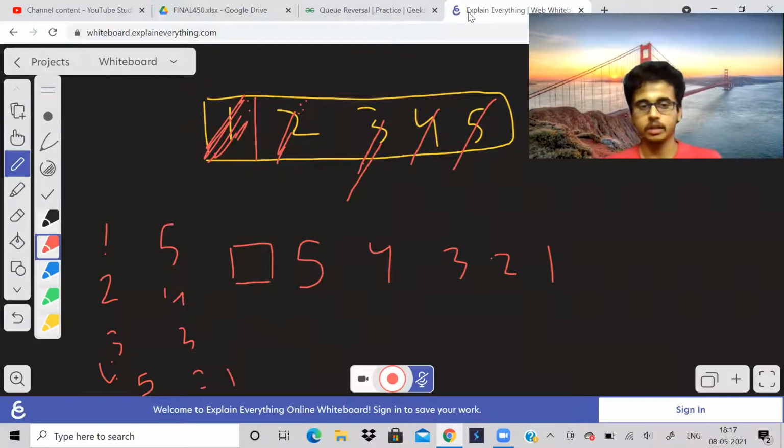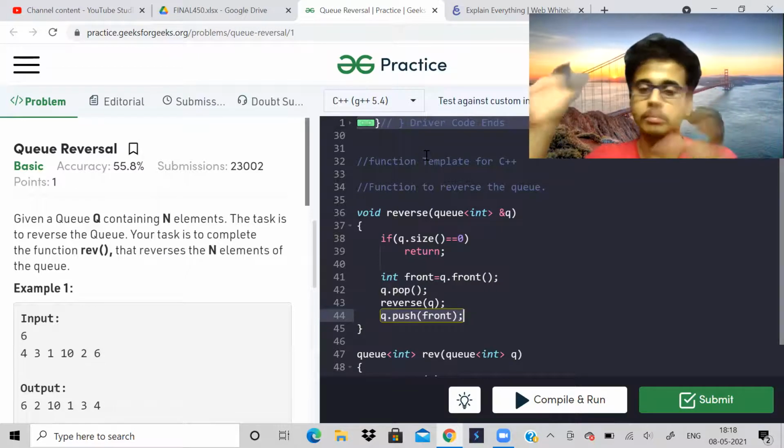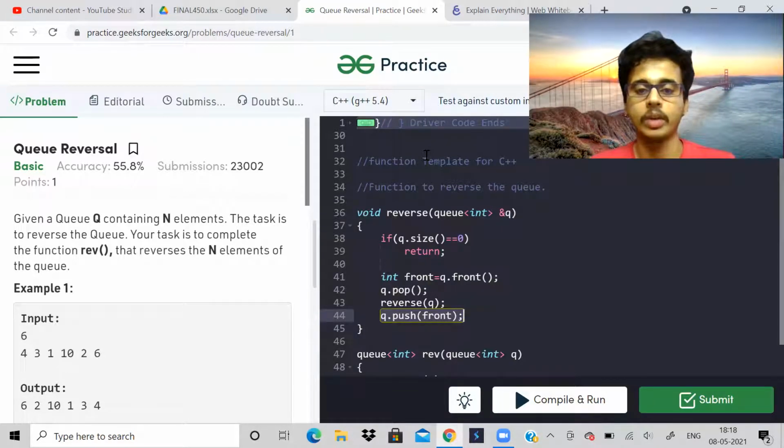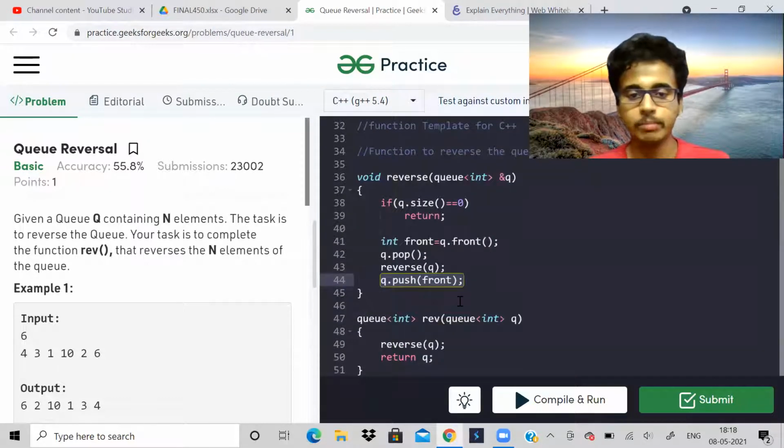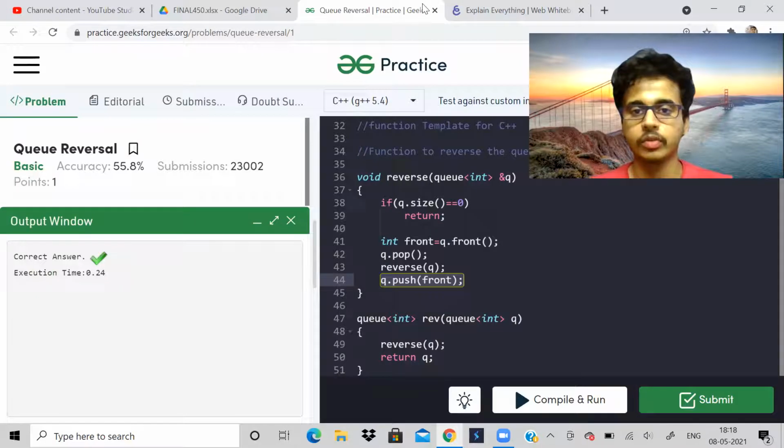Opposite order. If you still don't know recursion, I suggest you go watch Abdul Bari's video on YouTube. You will understand recursion. He has taken an example and done recursion with the entire tree, all the branches, and shown how it actually happens. So please look at that. This is a simple problem. I think I'll just run it now. As you can see, it got accepted here. So this is the correct solution for this.